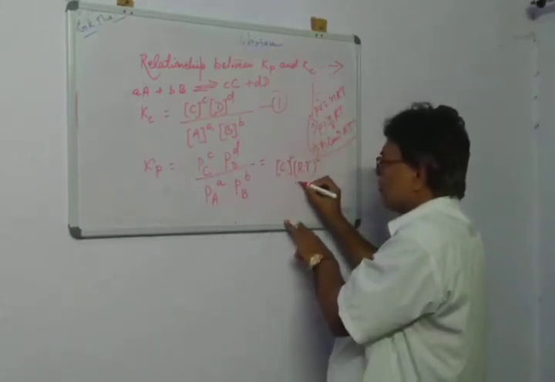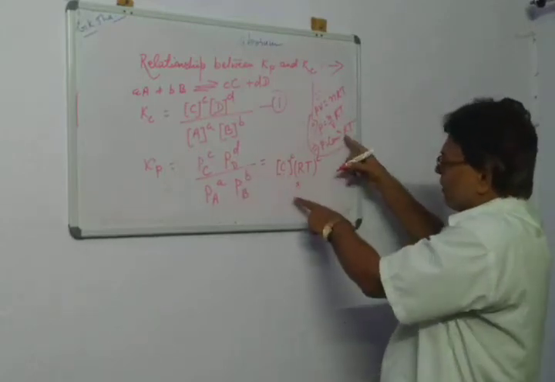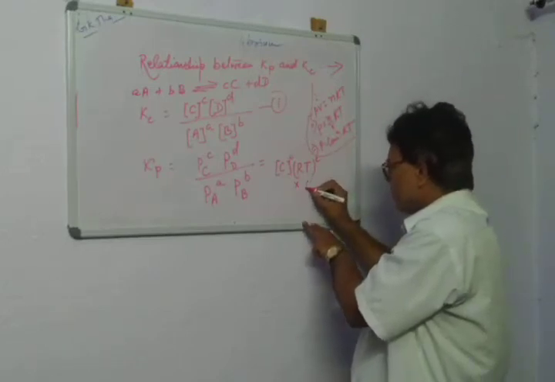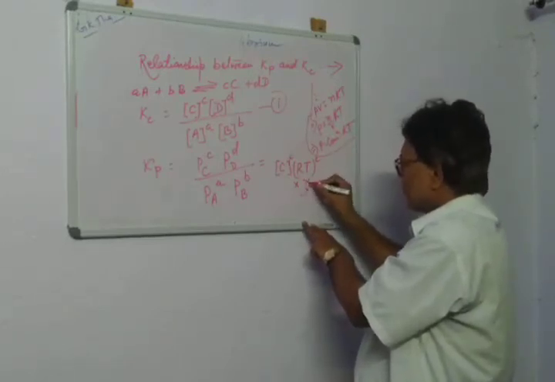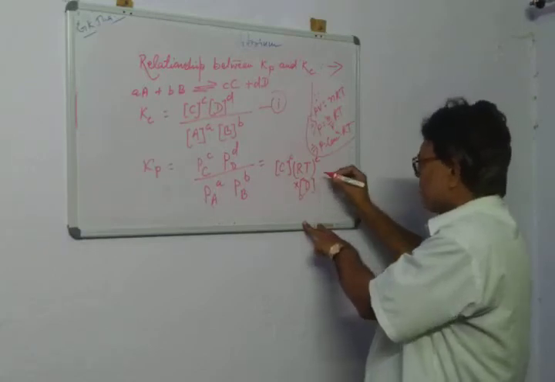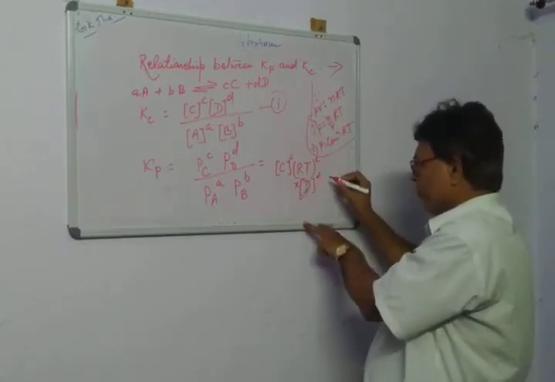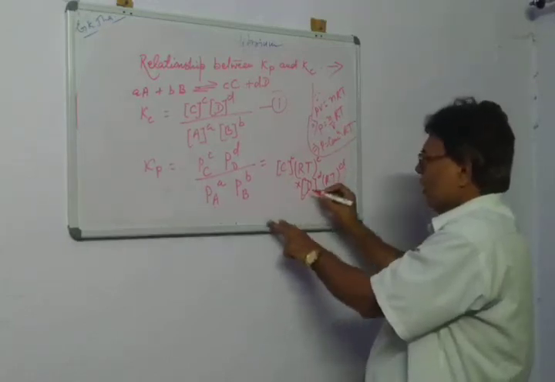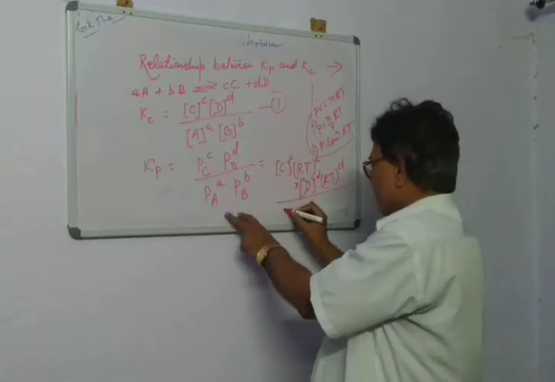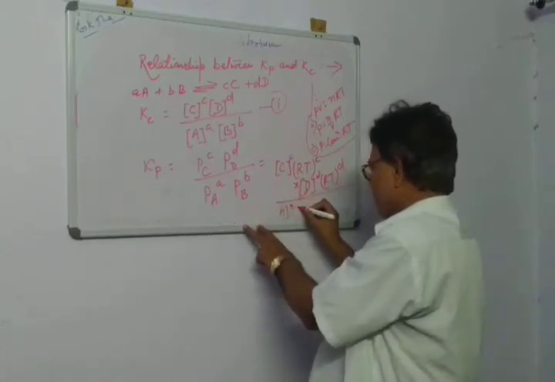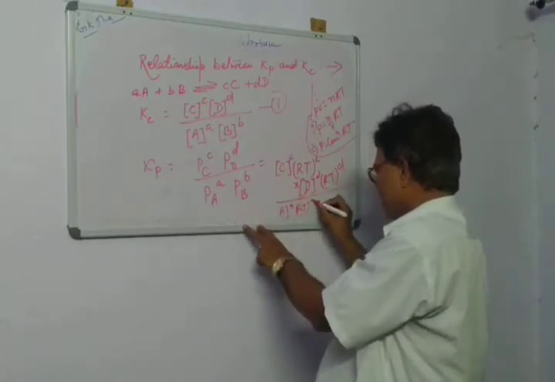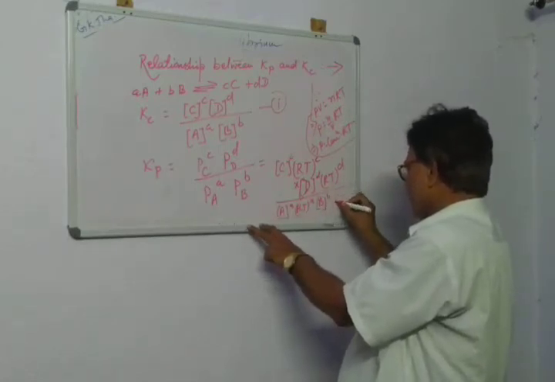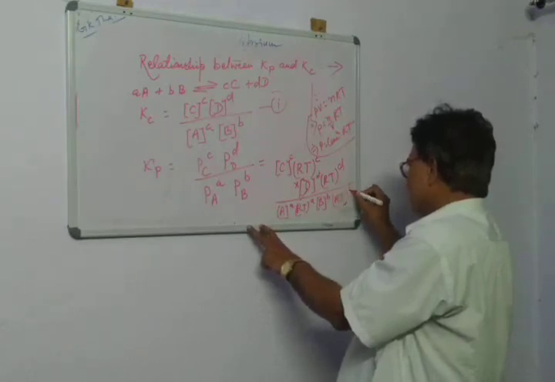Similarly, pressure is equal to concentration times RT, so that is the concentration of D raised to the power d, and RT raised to the power d. In exactly the same way, the concentration of A raised to the power a with RT raised to the power a, and the concentration of B raised to the power b with RT raised to the power b.